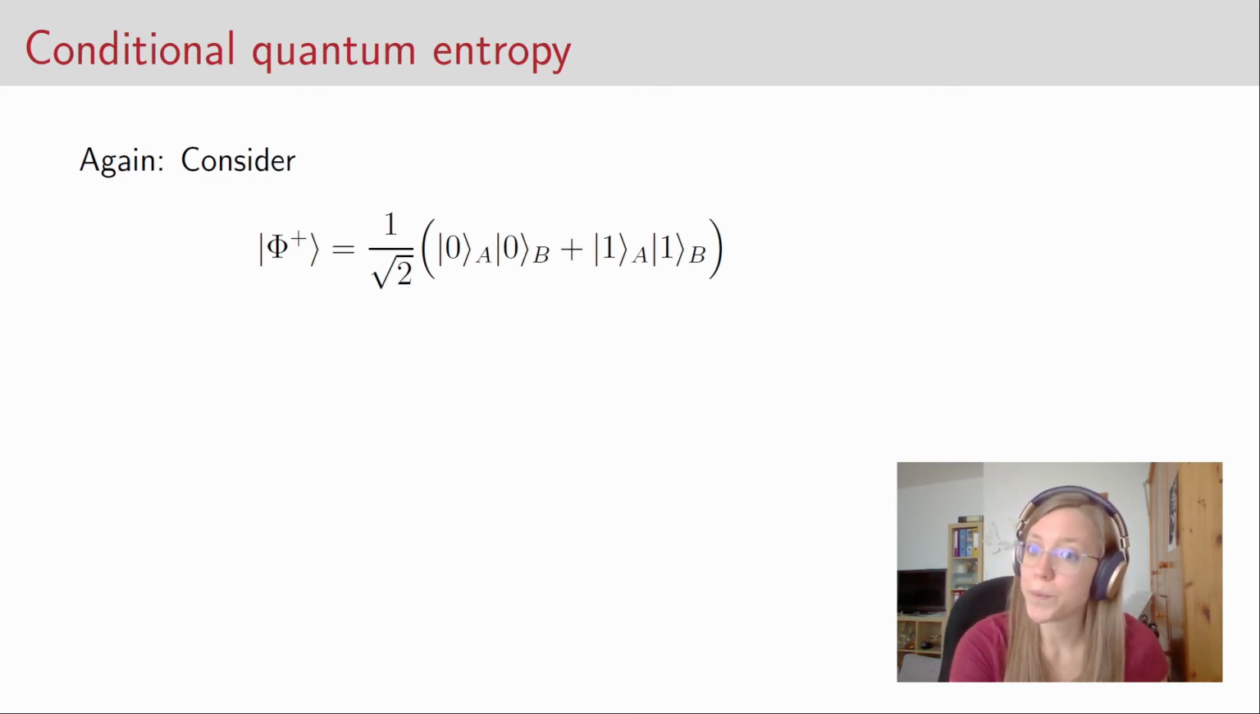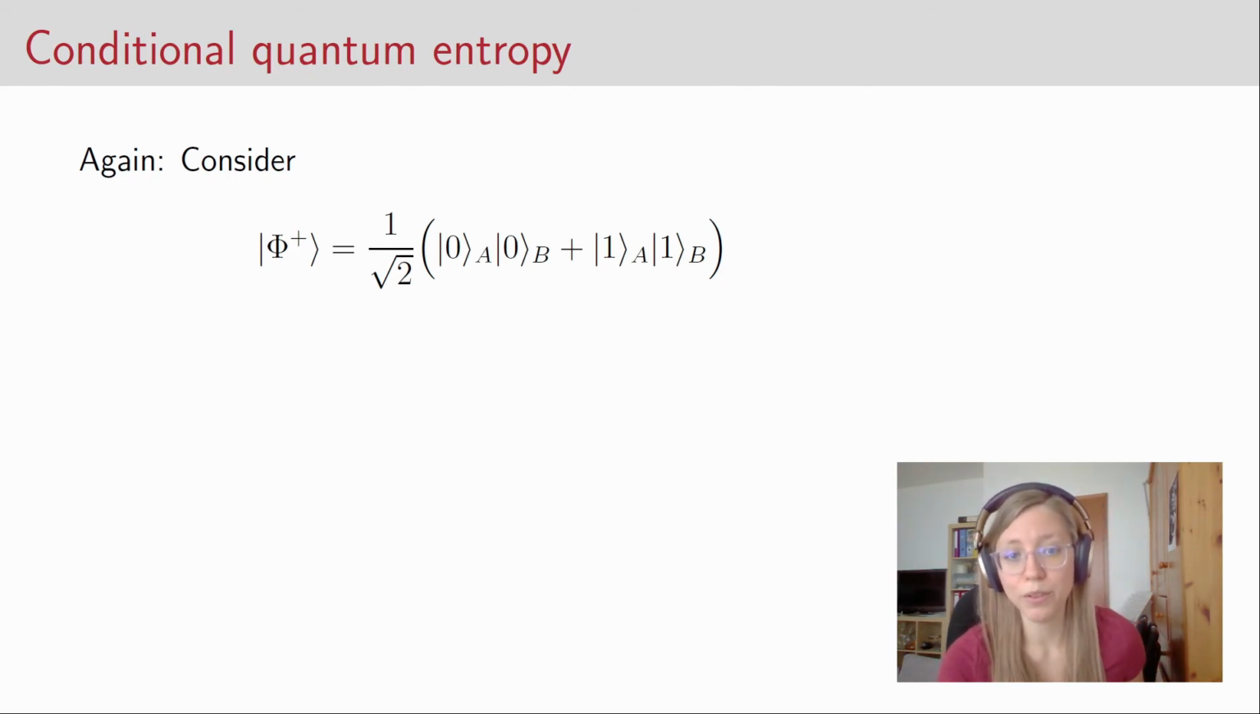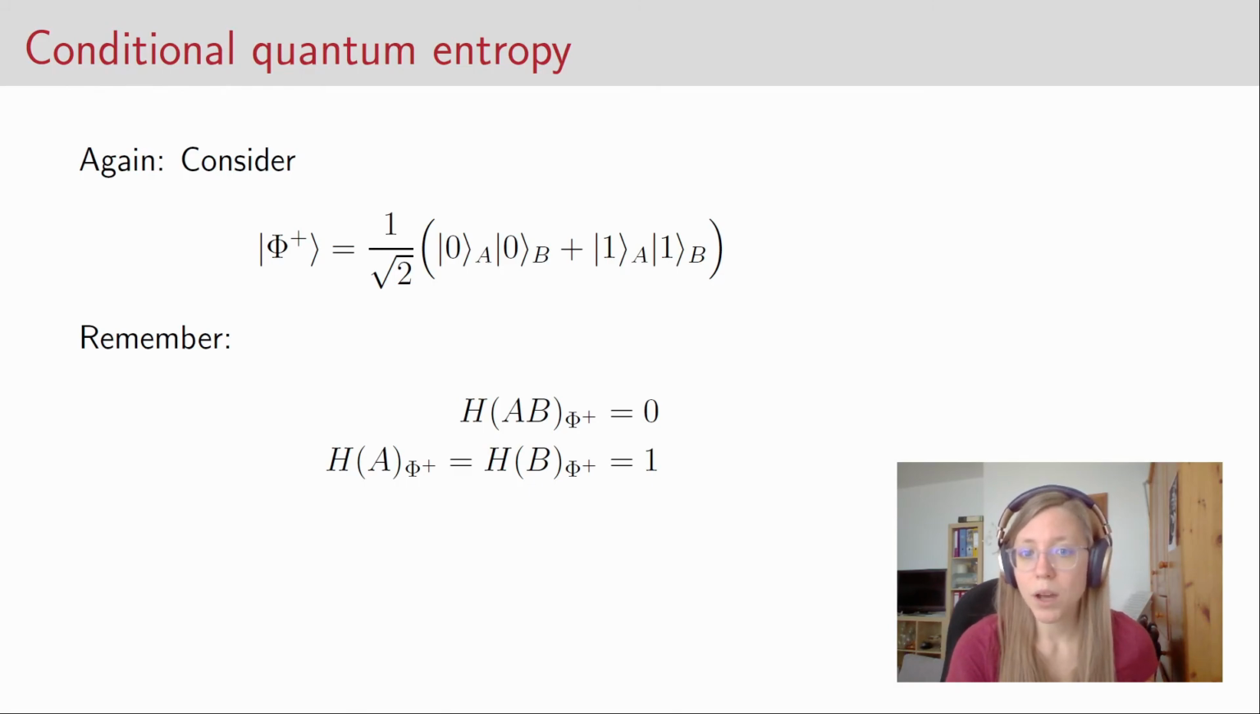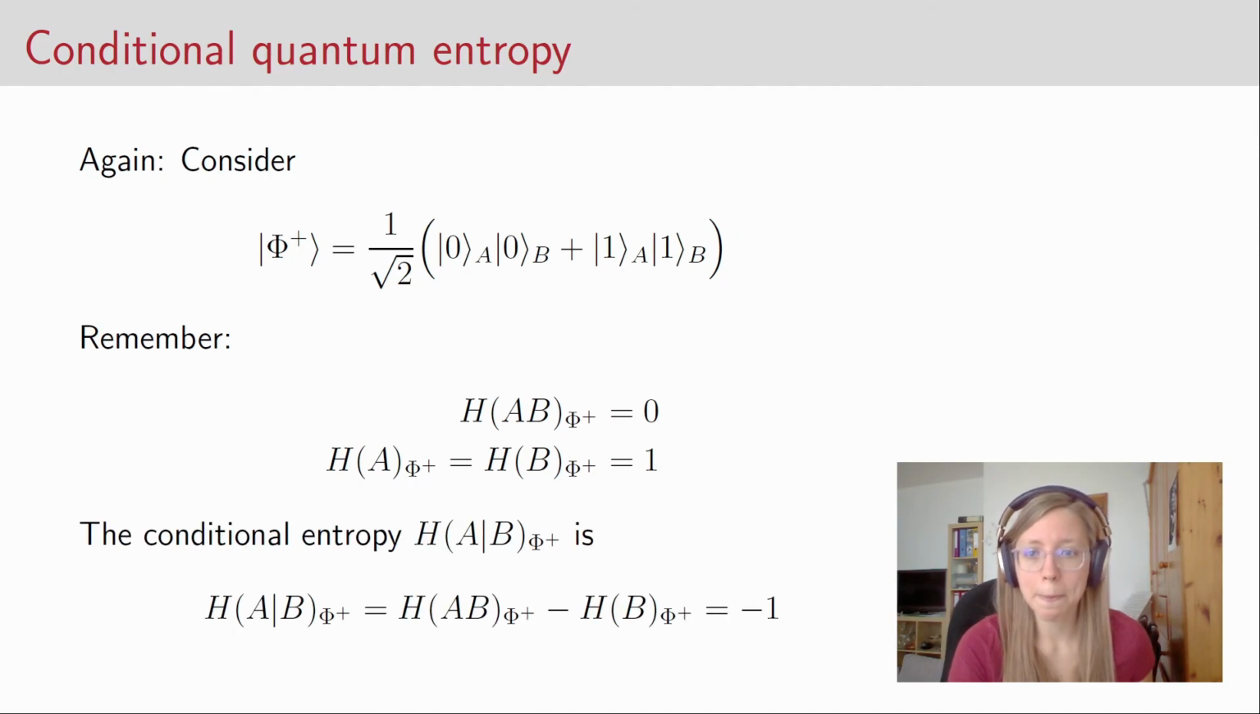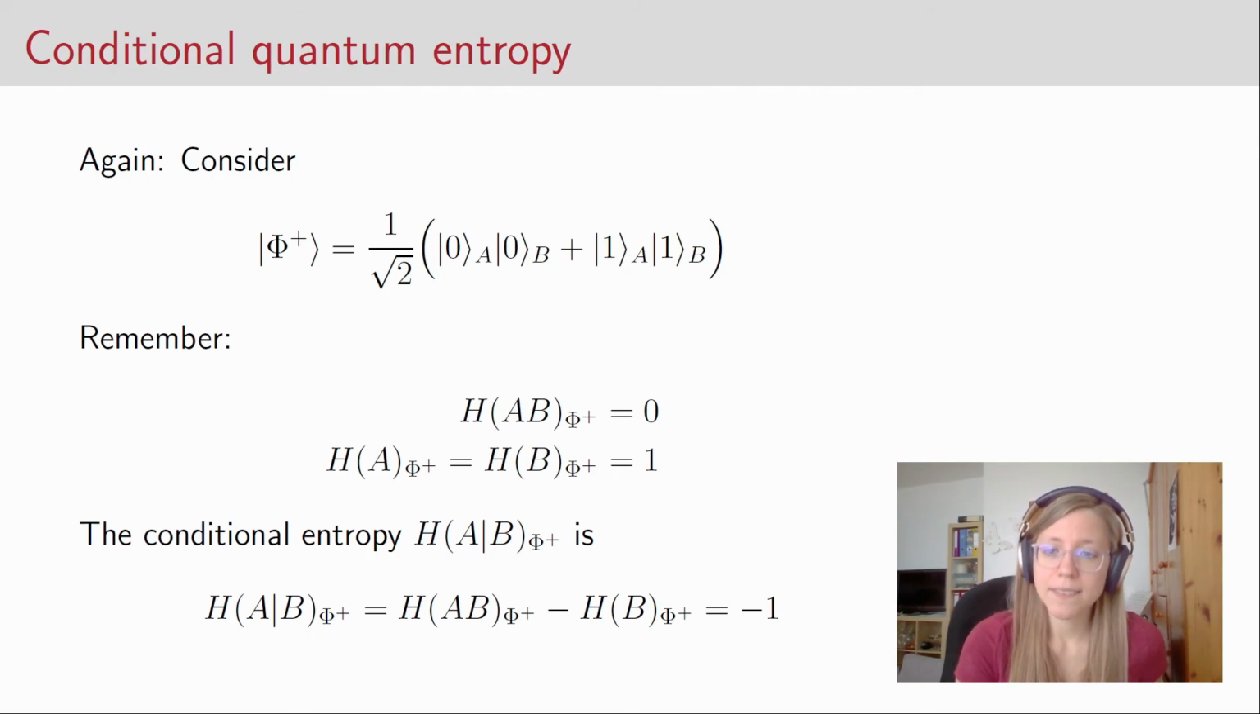Okay, so let's talk about the conditional quantum entropy in a specific example, namely again the state phi+ that we have seen so often. Remember, we have just calculated the joint entropy and the marginal entropies in the previous example, where we have seen that the joint entropy is 0 and the marginal entropies are 1. If we now use the definition of the conditional quantum entropy, which is the joint entropy minus the marginal entropy, then the conditional entropy is minus 1.